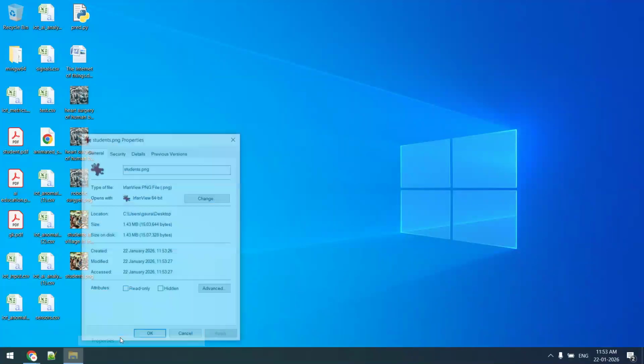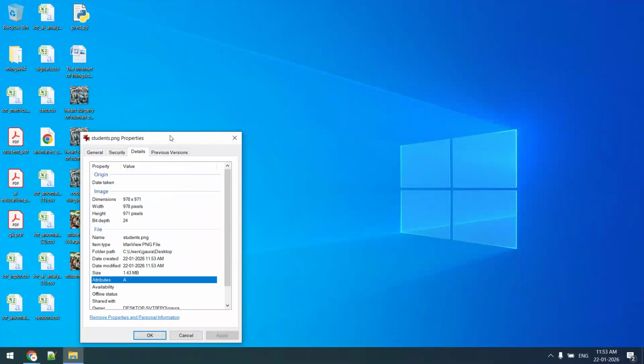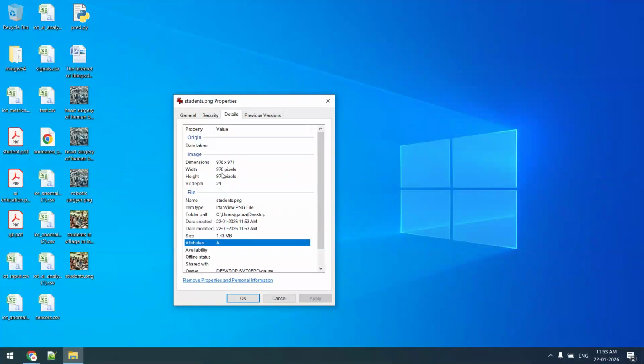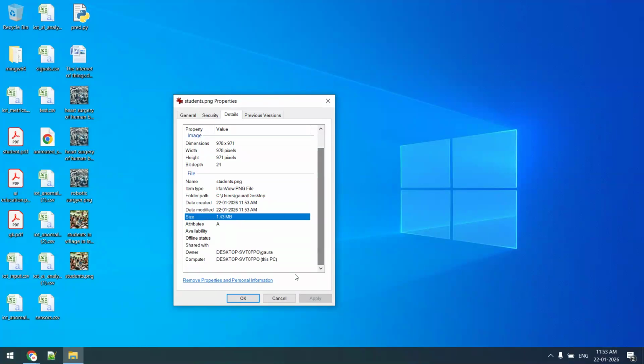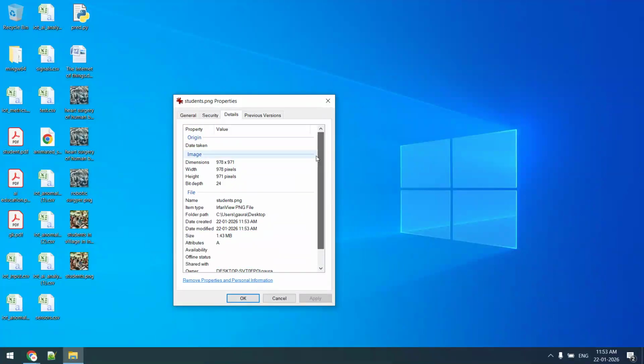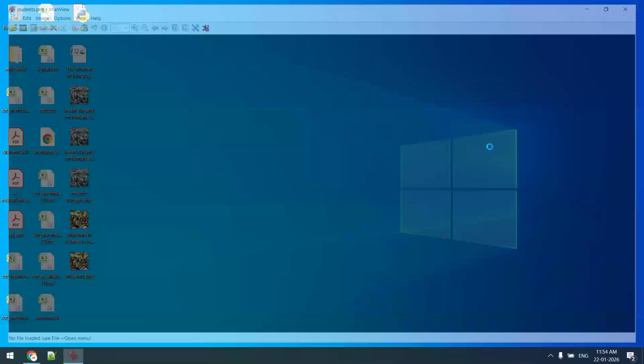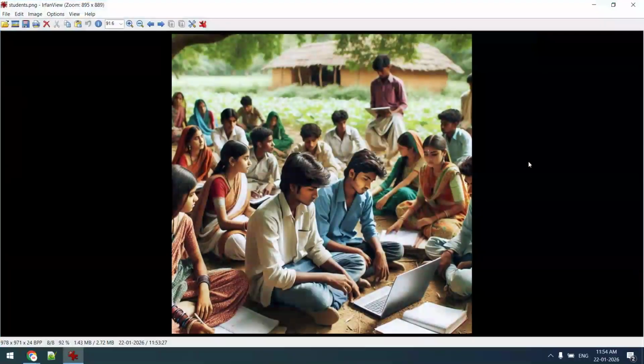Now this is the students.png file. Right click, properties, details. Now you can see this information is flooded. Dimension is also there. Width, earlier it was empty. Height, bit depth, image size. When it was created, 11:53 a.m., current time, 22 Jan. What is the size? What is the laptop information? Owner, who is the owner of this image? Now this image is free from that particular part which was missing earlier.